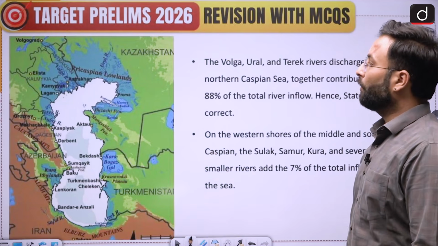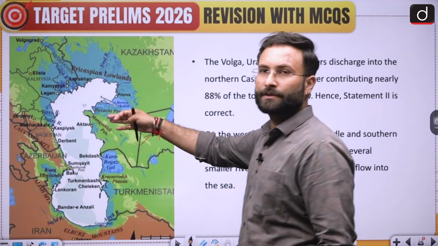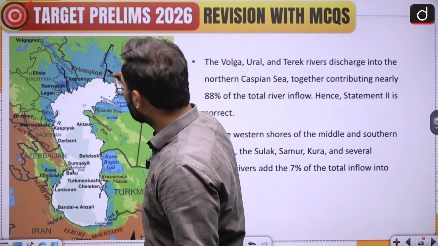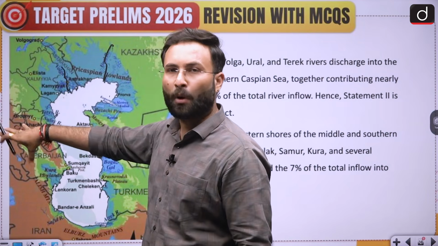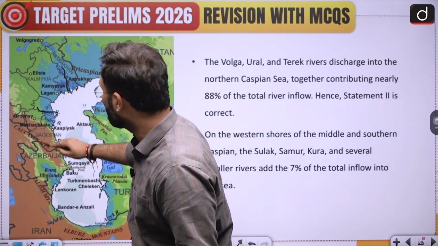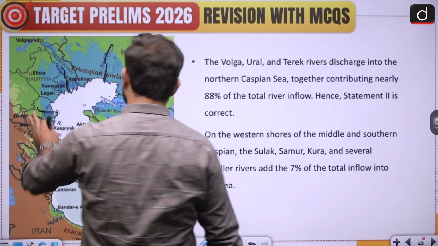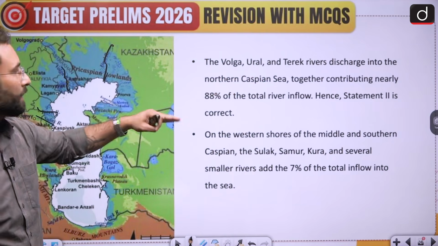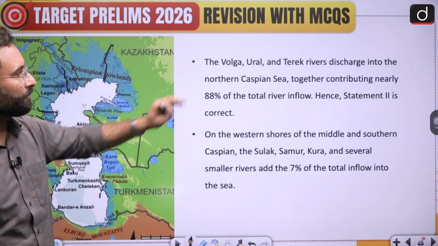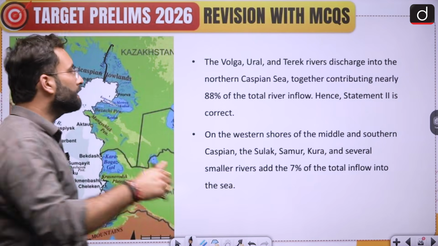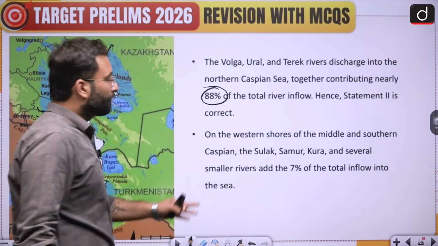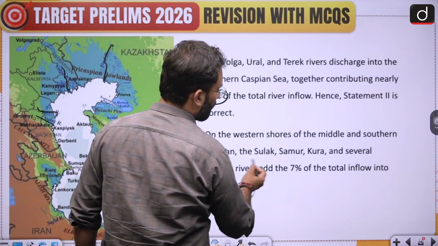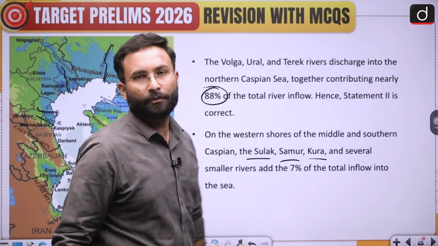Now when we are talking about the rivers which are draining into it, here you can say there is the Volga river, then the Ural river. Now there are other small rivers like the Terek river and Sulak river, which are coming from the western side. So Volga, Ural and Terek rivers are discharging water in the northern region into the Caspian Sea, contributing nearly 88% of the total water flow coming into the Caspian. And other than that, there are rivers like Sulak, Samur, Kura, these are from the western side.